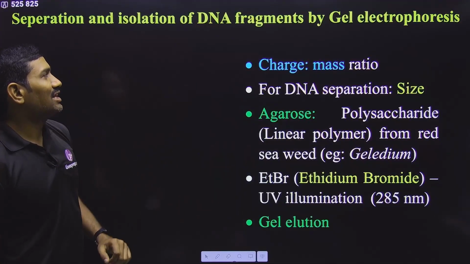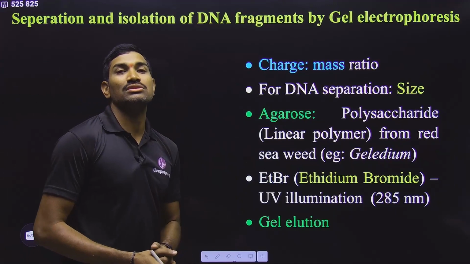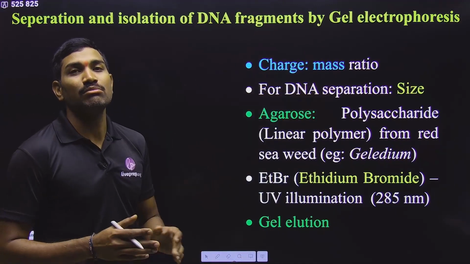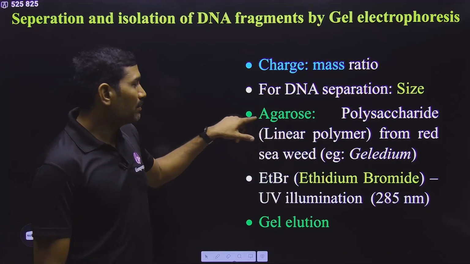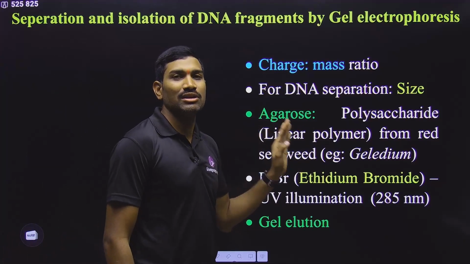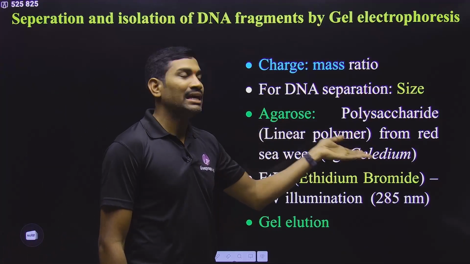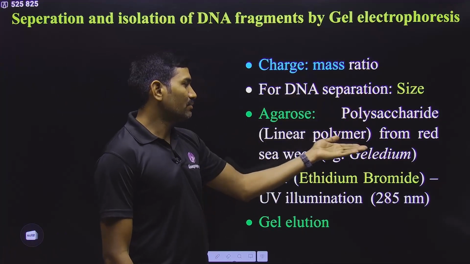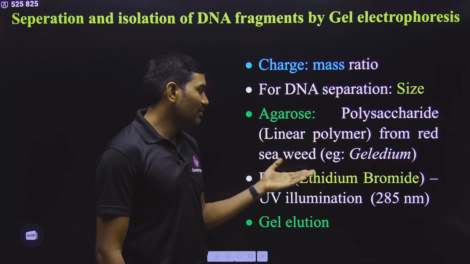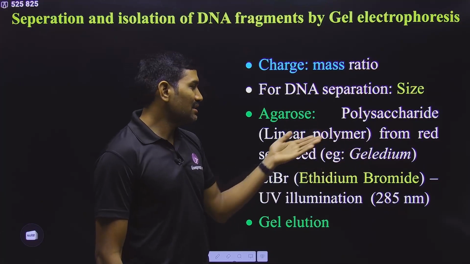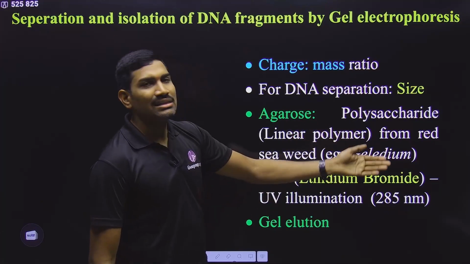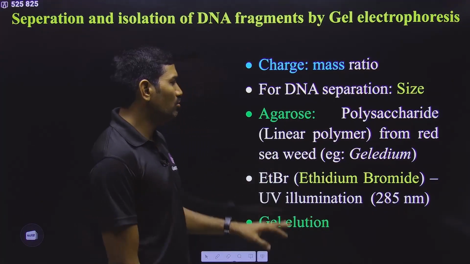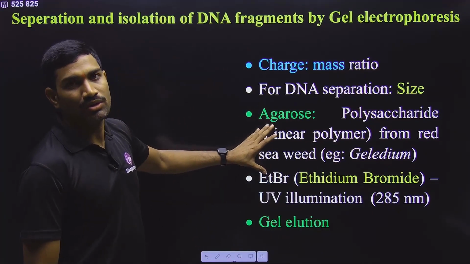Next one: separation and isolation of DNA fragments by agarose gel electrophoresis. In gel electrophoresis, the gel acts as a medium. In our case, we prepare that gel with the help of agarose, that's why it is called agarose gel electrophoresis. This agarose is a polysaccharide, a polymer, obtained from different seaweeds like red seaweed, Gelidium, and others. From any of these you can get this agarose powder.